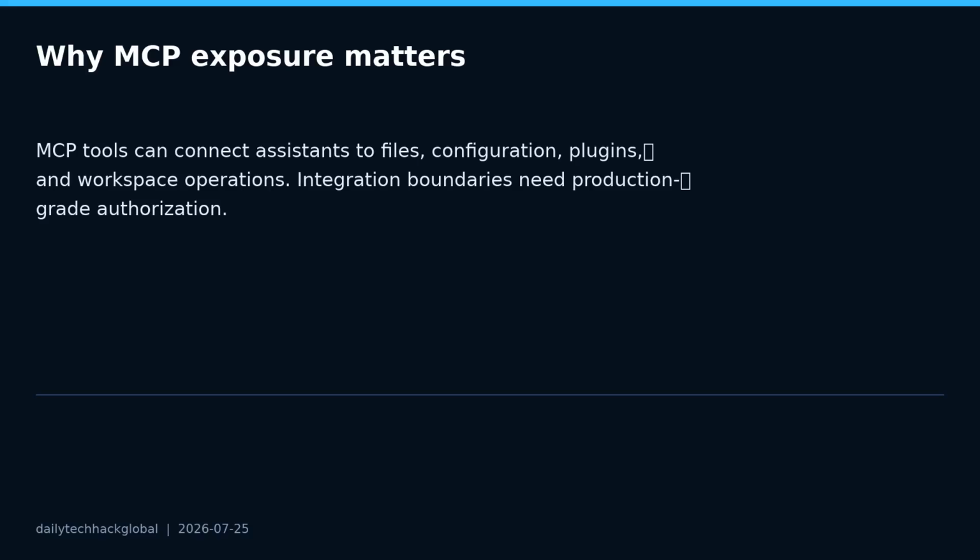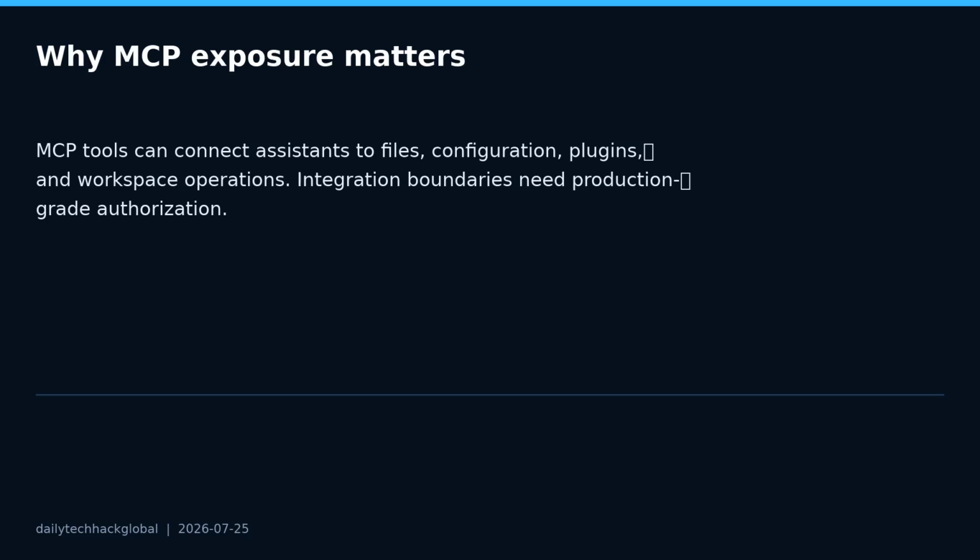Because SiYuan supports plugins, workspace rights can become much more important than simple data corruption. Treat any plausible exposure as a security incident, not just a patch management ticket. What should defenders do right now? Upgrade SiYuan to version 3.7.2 or later, or apply the project fix referenced by the advisory. If publish features are not required, disable anonymous publish access. Put SiYuan behind authentication and network allow lists, especially if it is reachable from the internet.